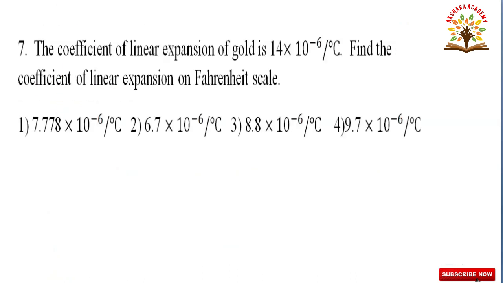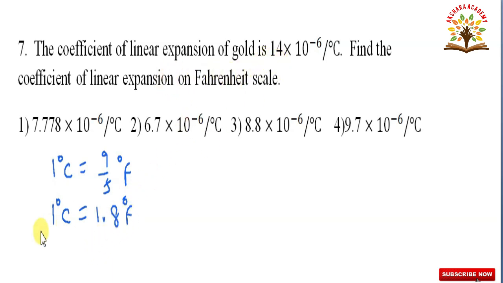First option is correct. In this question, the given coefficient of linear expansion of gold is 14 into 10 to the power of minus 6 degree centigrade inverse. We have to calculate coefficient of linear expansion on Fahrenheit scale. Here, we have to remember that 1 degree centigrade is equal to 9 by 5 degree Fahrenheit. The difference of 1 degree centigrade is equal to difference of 1.8 degree Fahrenheit. So, 1 degree centigrade is equal to 1.8 degree Fahrenheit.